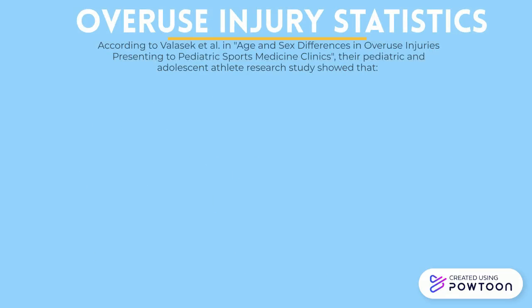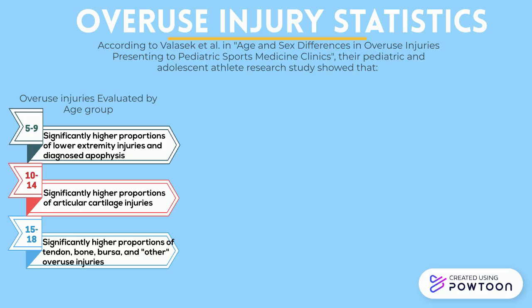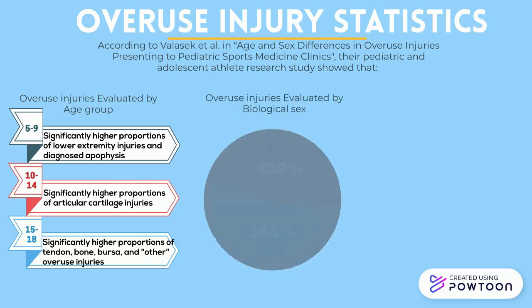Overuse injury statistics. According to Valasek et al. in Age and Sex Differences in Overuse Injuries Presenting to Pediatric Sports Medicine Clinics, their pediatric and adolescent athlete research studies showed that overuse injuries evaluated by age group: significantly higher proportions of lower extremity injuries and diagnosed apophysis is seen in ages 5 to 9, significantly higher proportions of articular cartilage injuries are seen in ages 10 to 14, and significantly higher proportions of tendon, bone, bursa, and other overuse injuries are seen in ages 15 to 18.